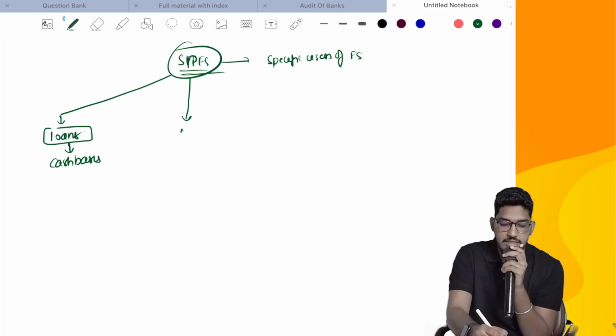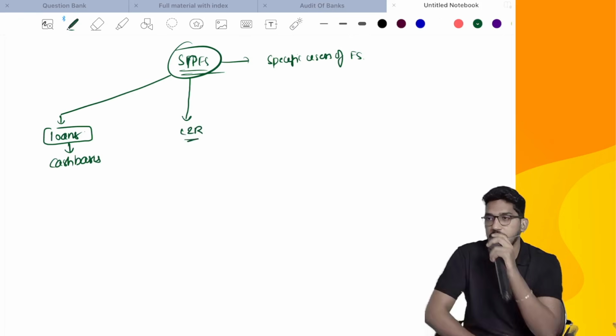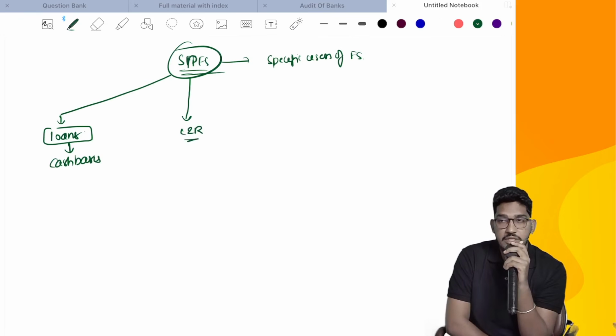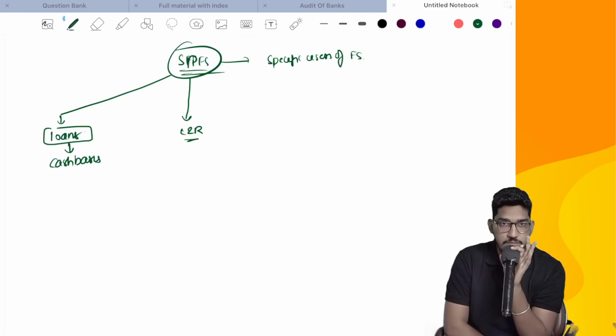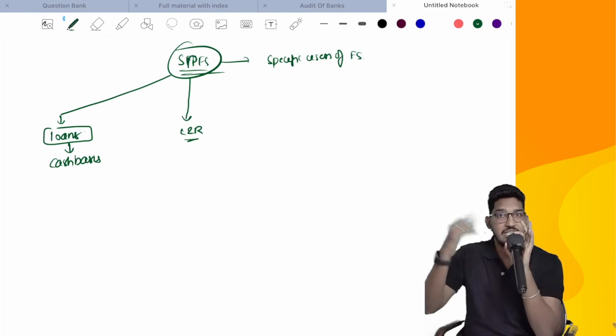Or there could be other cases where you might be required to prepare financial statements on a special purpose framework: in some cases, law and regulations will tell you. For some specific purposes, law and regulation might ask you to prepare the financial statements as per certain law and certain rules. If I have to give you one example, take RERA. Builders are there, so the RERA Act becomes applicable to builders. The RERA Act might ask builders to prepare the financial statements by classifying the costs and expenses per project, not the total expenses. They might ask you to prepare a project-wise segregation of expenses.